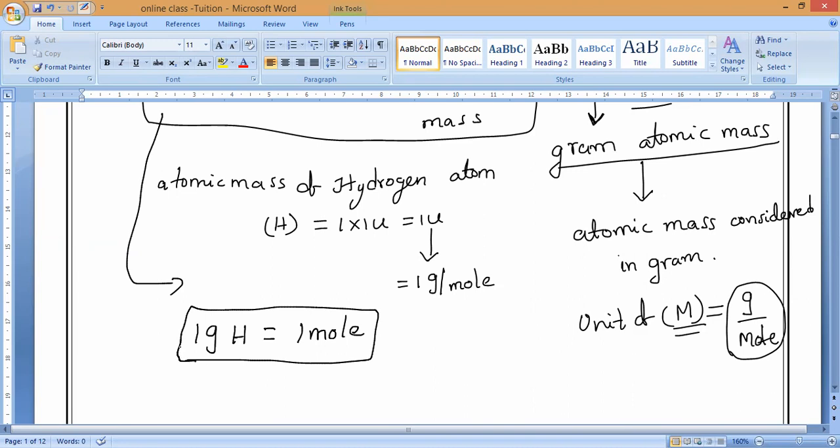Everybody? Same way. This is the first example. Suppose you take the second example, oxygen. What is that? 16 grams of oxygen atoms, which is equal to what? Equal to 1 mole. 1 mole. You understand? Everybody?